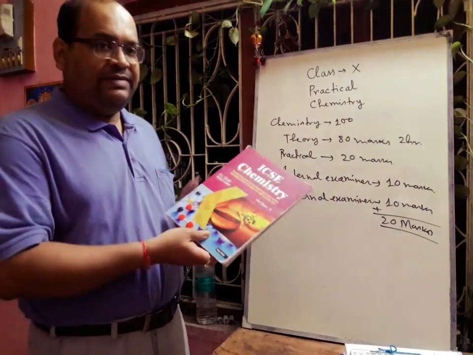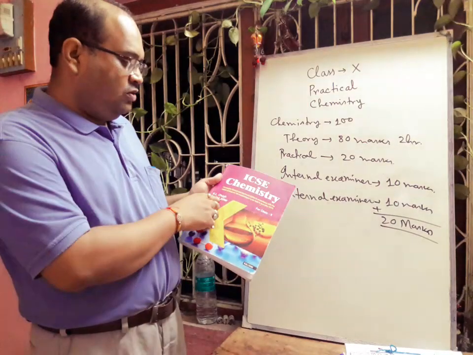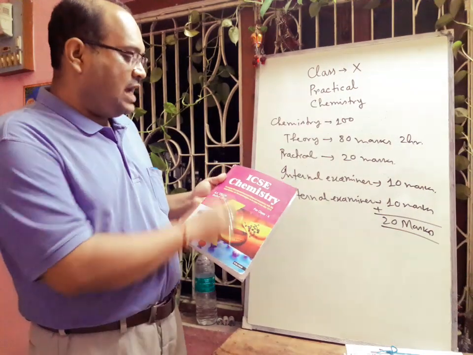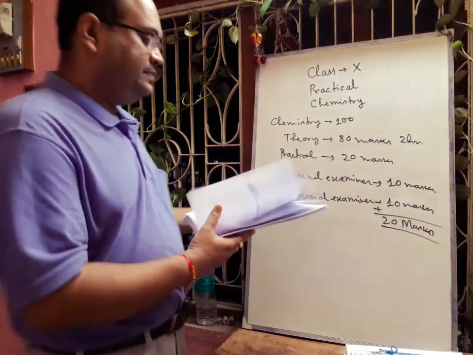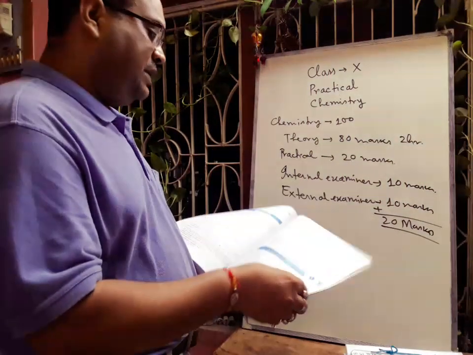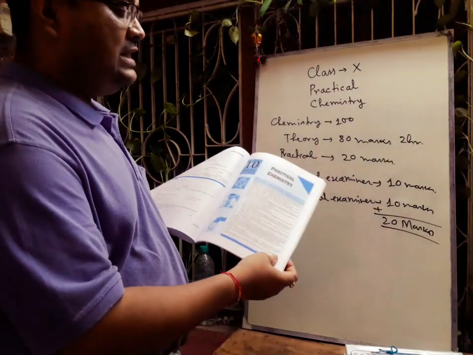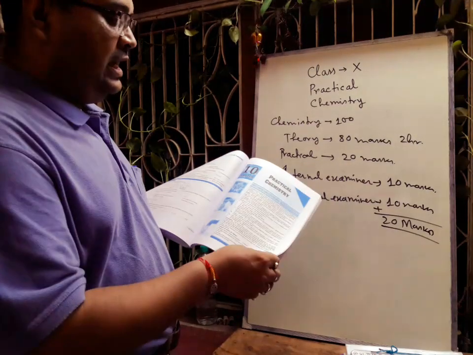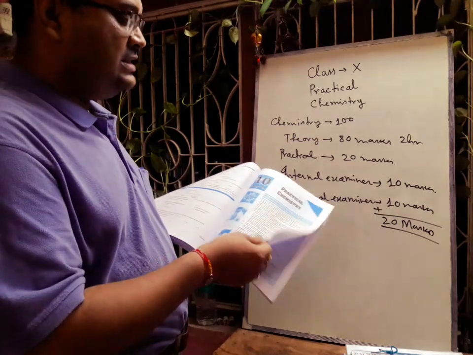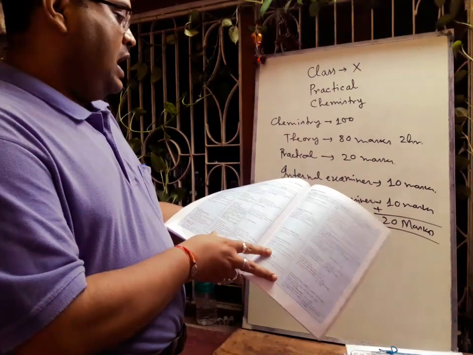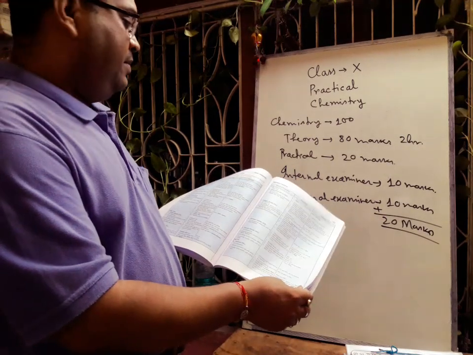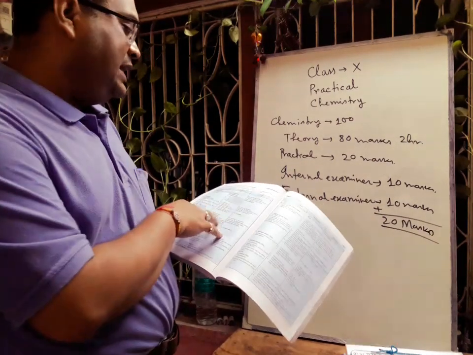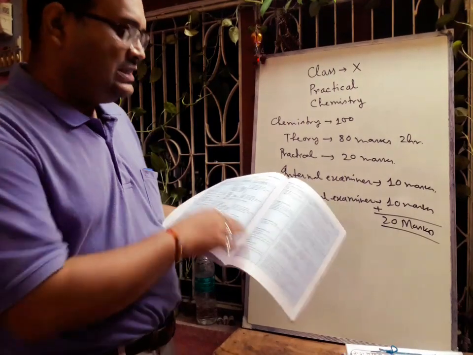Suppose in your chemistry book, the K L Gupta, Pradeep Publishers ICSE Chemistry, in the last portion, chapter 10, just after organic chemistry, there is a chapter called practical chemistry. In practical chemistry, the whole syllabus is given and everything is written properly, but whatever is given as instruction, you have to write in report form.